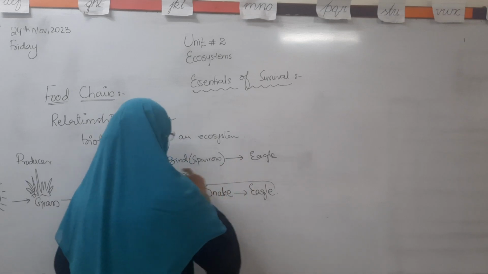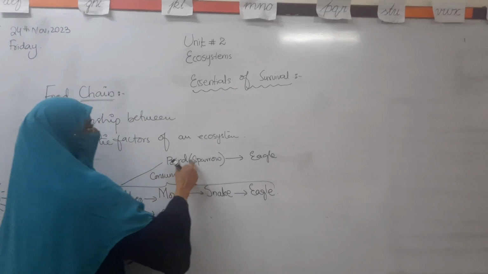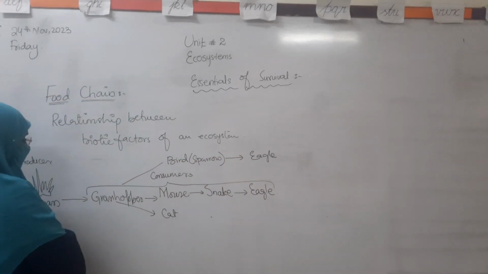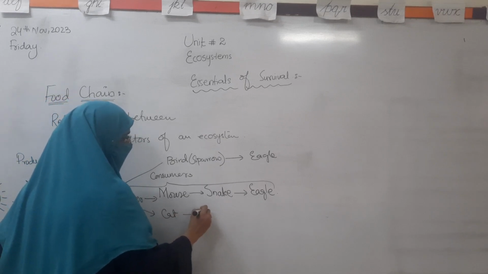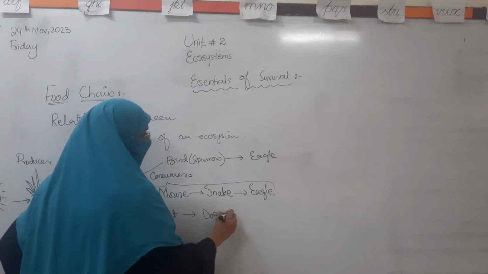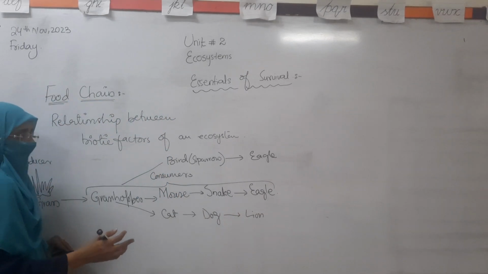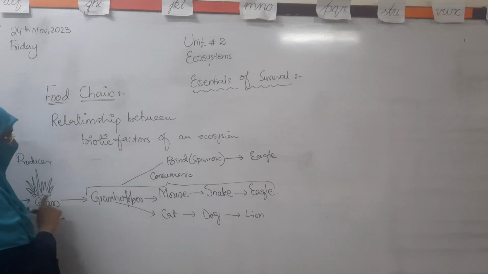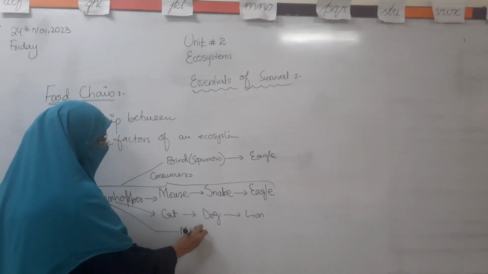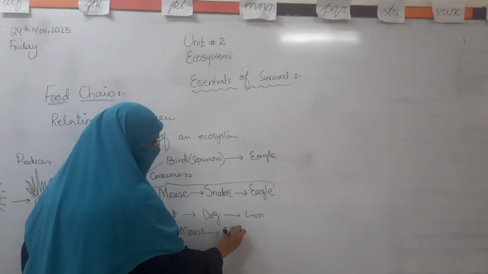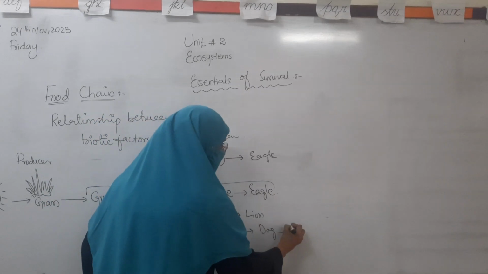So it is the second food chain, starting from the sun, grass, grasshopper, sparrow and the eagle. In another food chain, maybe the grasshopper is eaten by the cat, and the cat is eaten by the dog, and the dog is eaten by the lion. Or the grasshopper is eaten by the mouse, and the mouse is eaten by the cat, and the cat is eaten by the dog, and the dog is eaten by the tiger.